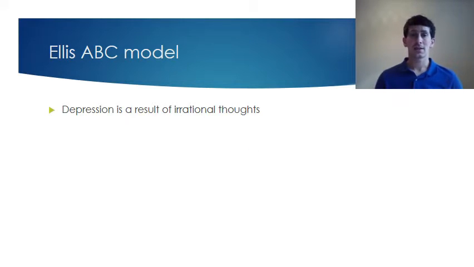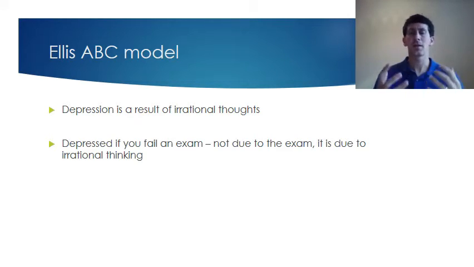Ellis's ABC model states that depression is a result of irrational thoughts. So it's thoughts that are not considered normal. Depressed people have irrational thoughts that result in them getting depression. An example of this would be if you were depressed after an exam. Ellis would state that it's not due to the exam at all. It's due to how someone thinks about it afterwards. The exam didn't cause the depression. It's the irrational thoughts that occurred after the exam that caused someone to become depressed.